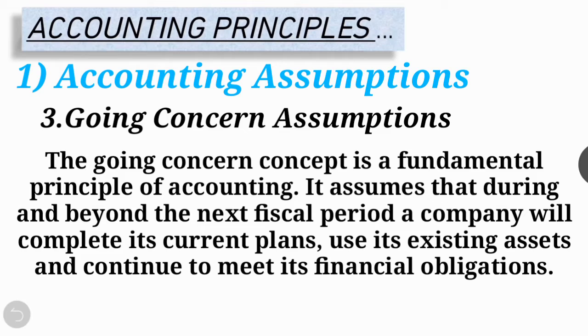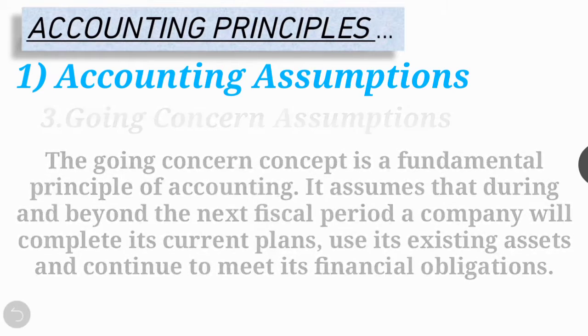Right? Fixed assets are recorded at the original cost and depreciation is provided without taking into consideration the current market value of the asset, because fixed assets are purchased for running the business, not for sale. Right? This is the going concern assumption.